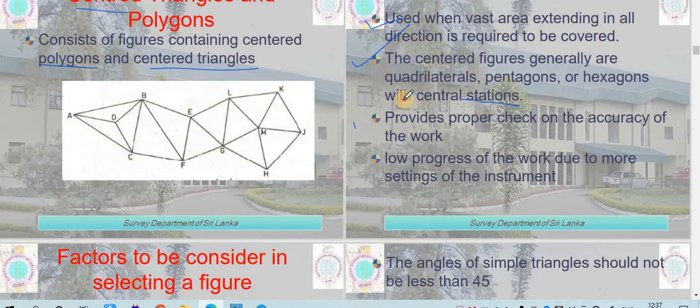It provides a proper check on the accuracy of the work. It is also providing a check. You can follow this route, you can also follow this route, so it provides a check. But there is low progress of work due to more setting of the instrument. As you can see, it consists of a number of sites, so you will have to change the instrument several times. That will reduce your efficiency and delay your work. So, low progress of work.